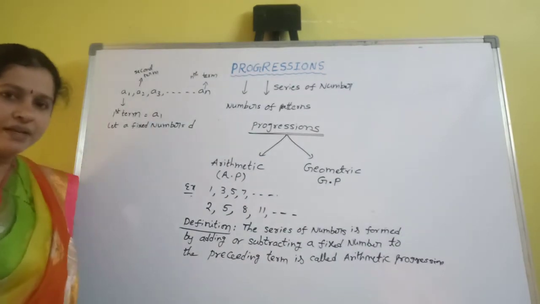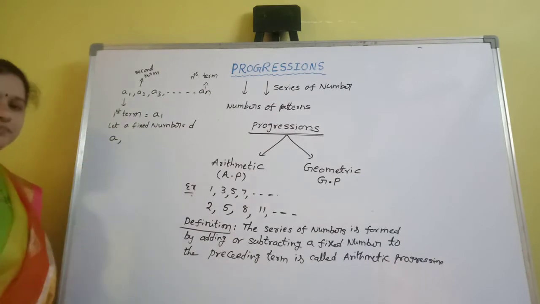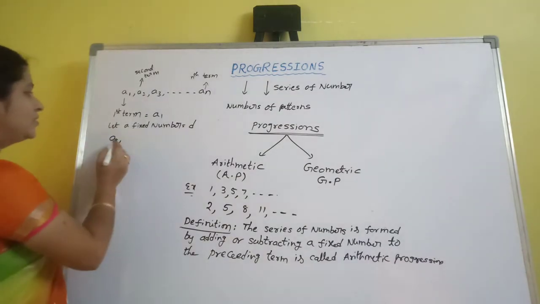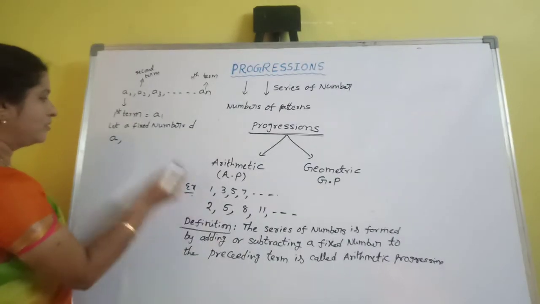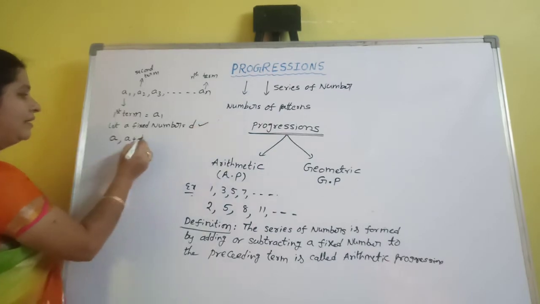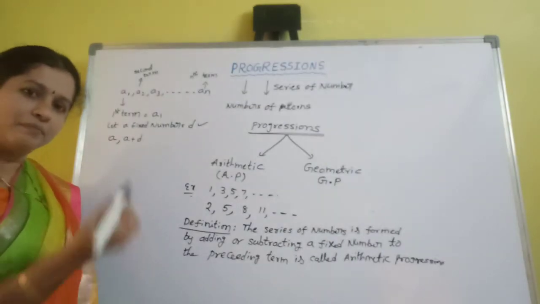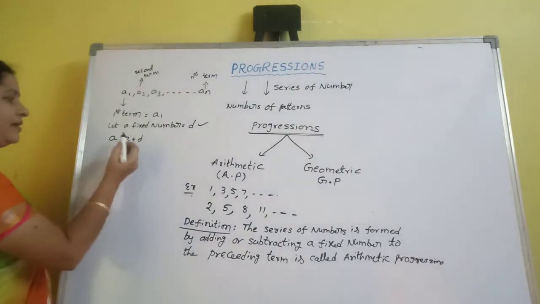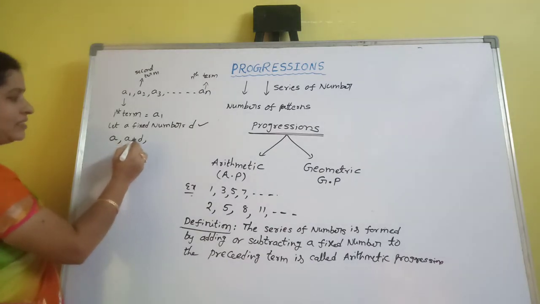Let a fixed number equal to D. Suppose the first term, let it be A. So what about the second term? Adding a fixed number D to the preceding number. Preceding number means the number before. So A plus D. Again adding the D to the second term: A plus D plus D.